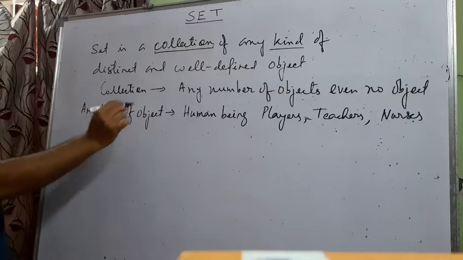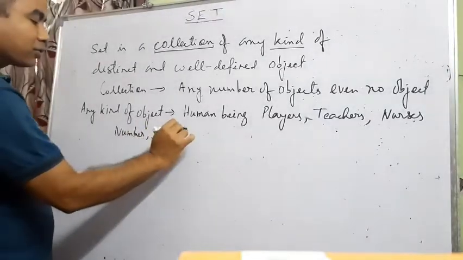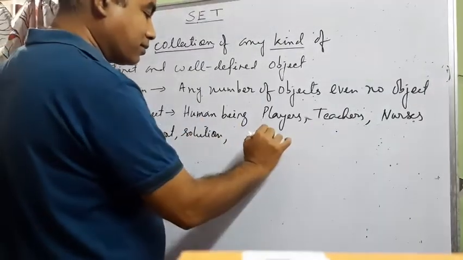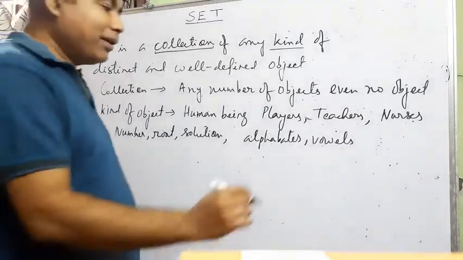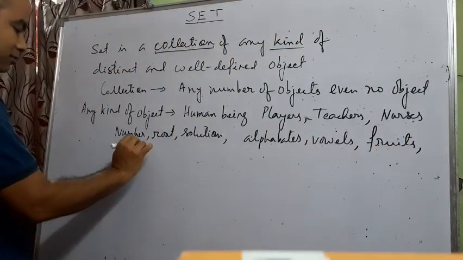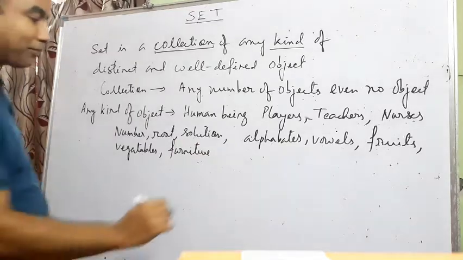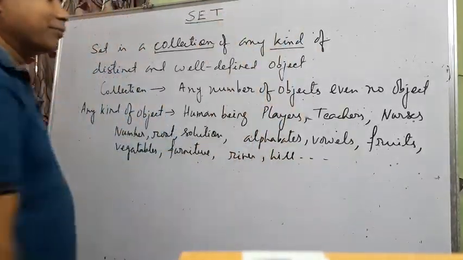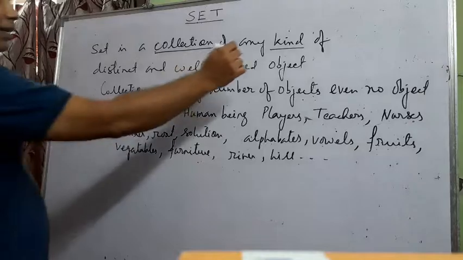Okay, it can be any mathematical terms like number, root, solution, etc. It can be alphabets, vowels, etc. It can be fruits, vegetables, furniture, river, hill, mountain, etc. Anything can be taken as an object. So that's why I have used here any kind of object.